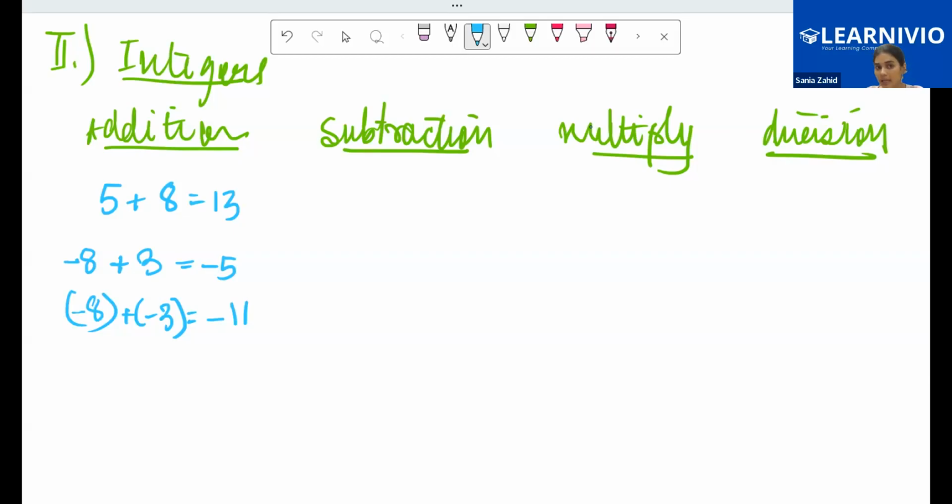Now when I talk about subtraction, let's suppose I have positive 10 subtracted from positive 7. What do I get? Positive 3. Nothing, ma'am.